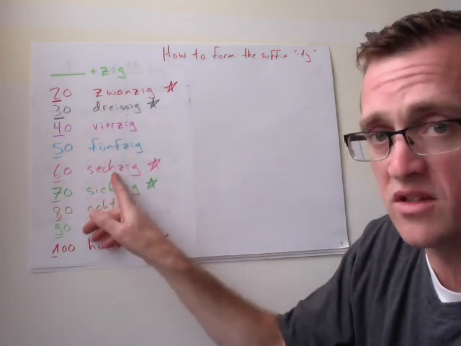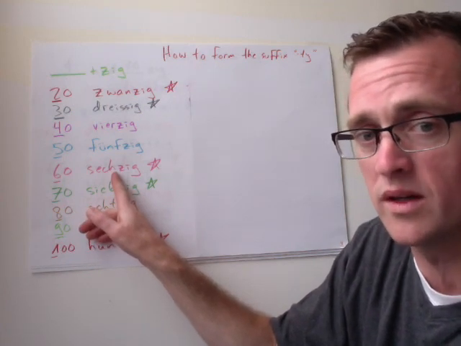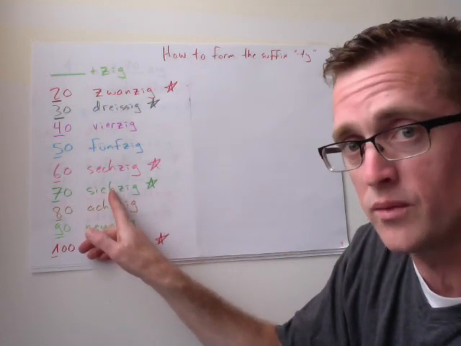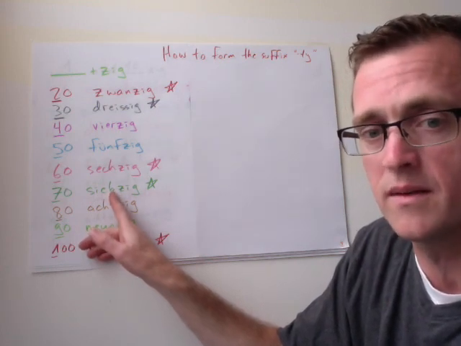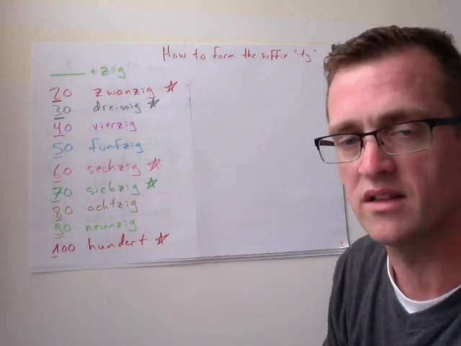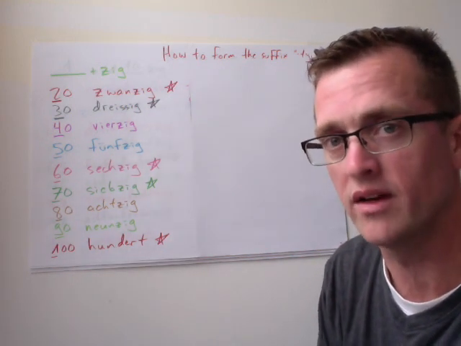Next exception is going to be just like we did with the teens. With 16, we dump the S. We're going to dump the S with sechzig as well. We're going to dump the en with sieben, again, just like you do with 17, and we're going to say siebzig. And then 100 down here obviously doesn't use the zig on the end of it. Just like in English, we don't say hundred-t, we say hundert.